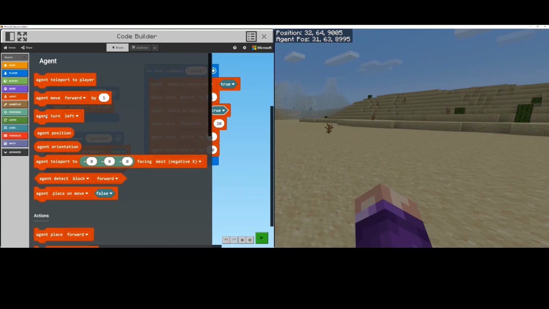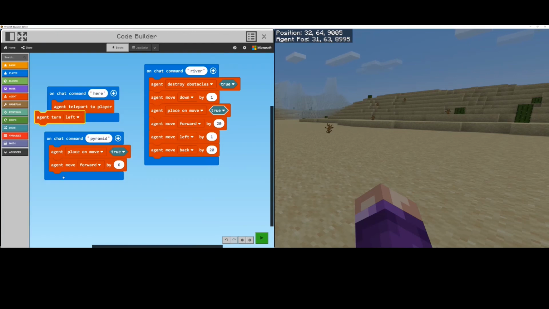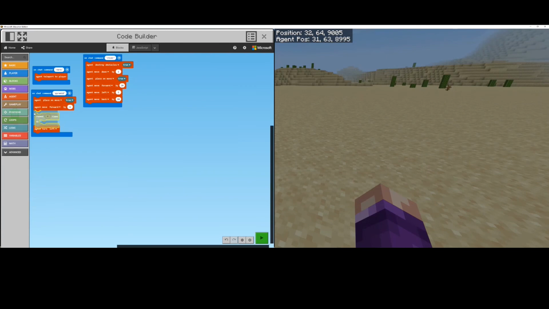Okay, and then we get our agent to turn. Okay, and we want our agent to do that 4 times because we want them to create a square. So we know that we can go into loops and get them to repeat that 4 times and put it around these 2 blocks. Okay, so now our agent is going to build 1 square.